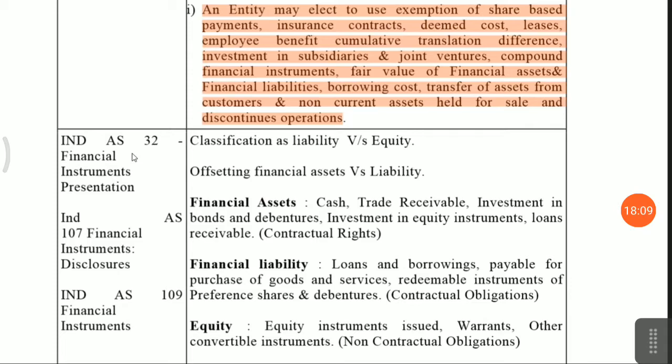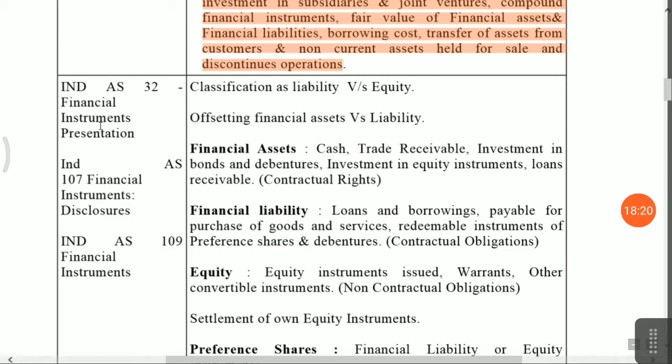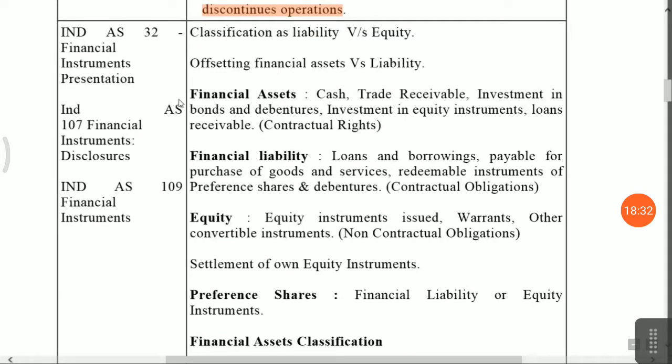Every time they have given the reference of these three accounting standards. Okay, so I have covered after 101, I have covered these accounting standards. Now in the accounting standard, you have classification as liability versus equity, and offsetting of financial assets. Offsetting they have allowed unless India has given permission. Next, we have the definition of financial assets.